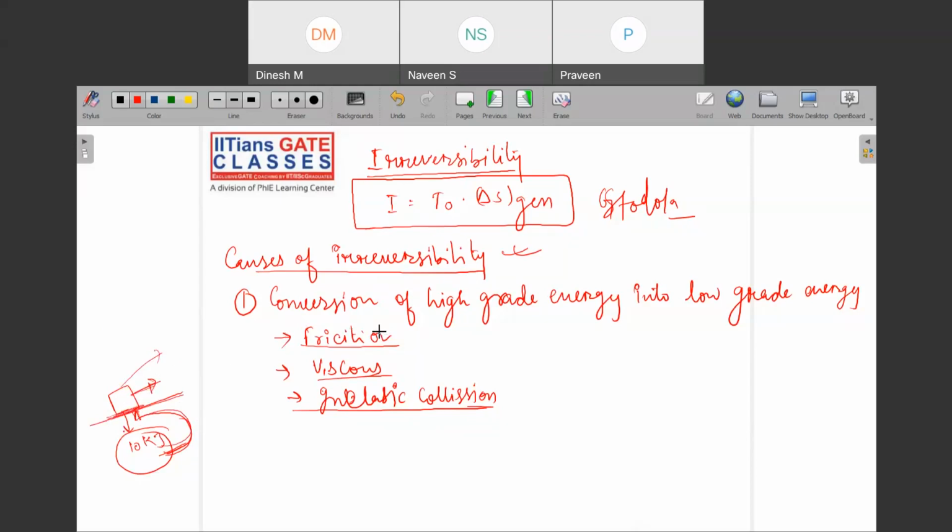That is why I am naming friction an irreversible loss. Viscous forces cause frictional losses, meaning irreversibility. In inelastic collision again there is some loss, and in flow through electrical resistance there is always some loss.